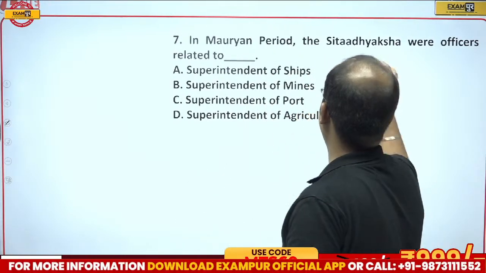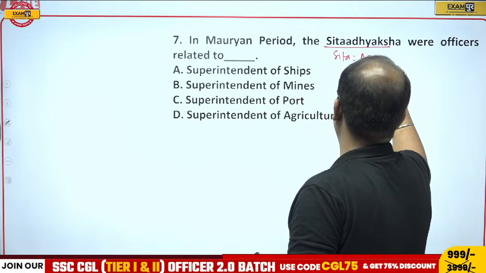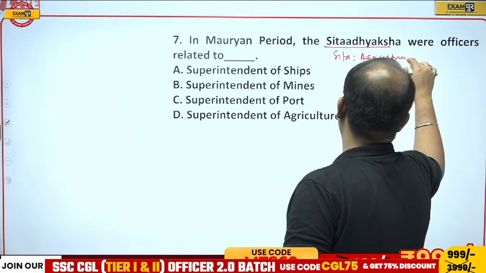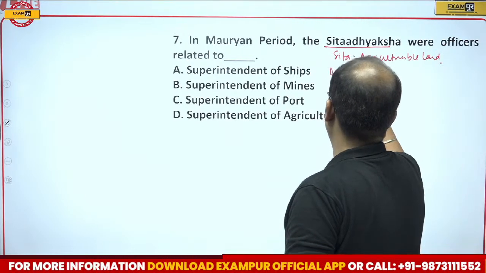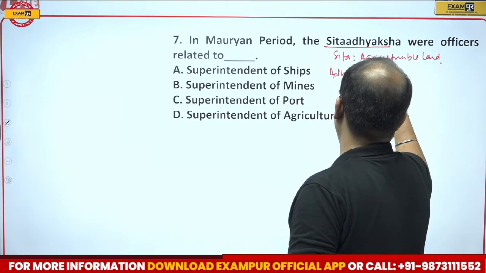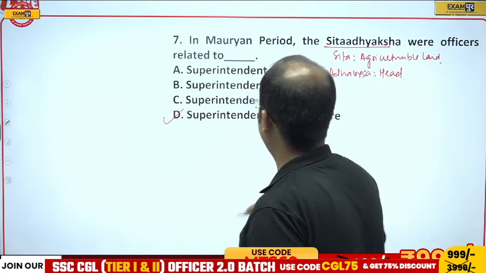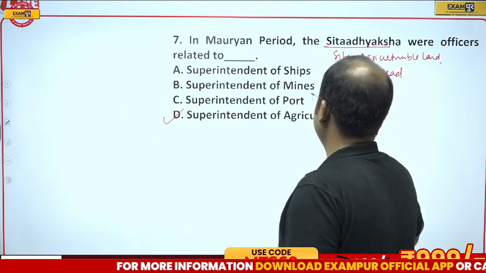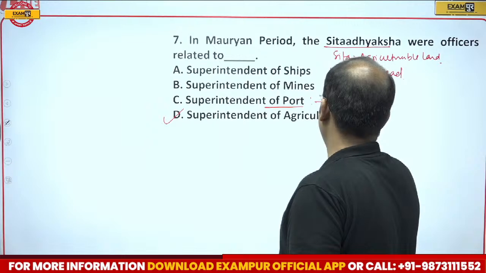Guys, first of all, Sita means agriculturable land, and Adhyaksha means head. So head of the agriculturable land, that was called superintendent of agriculture. Then superintendent of port was called Patanadhyaksha.